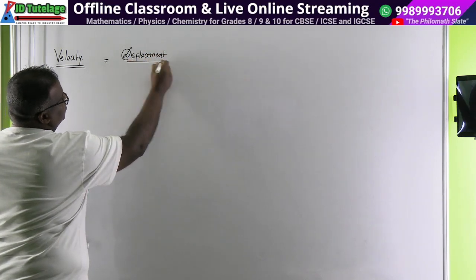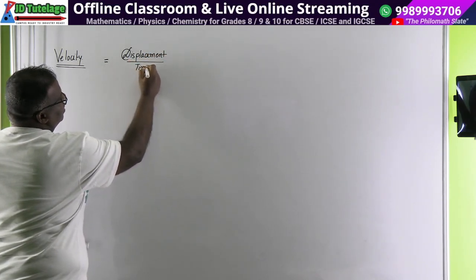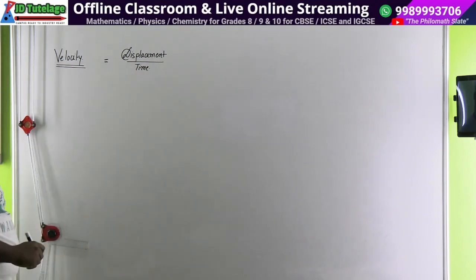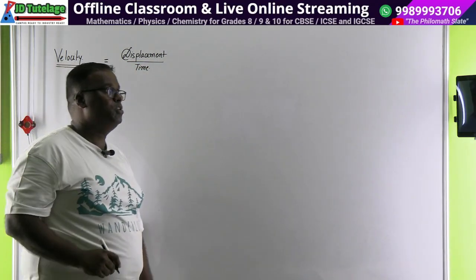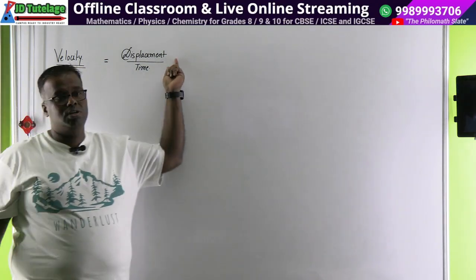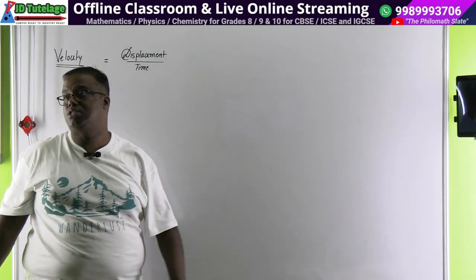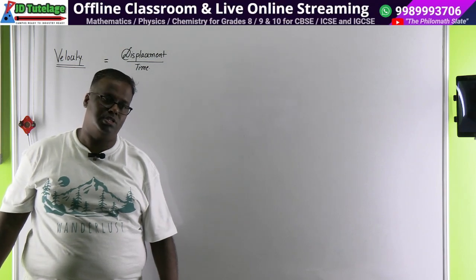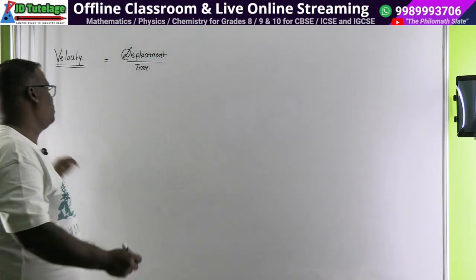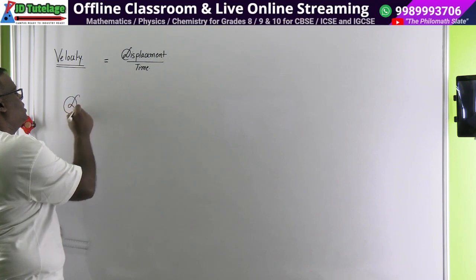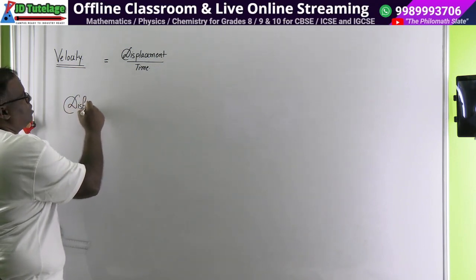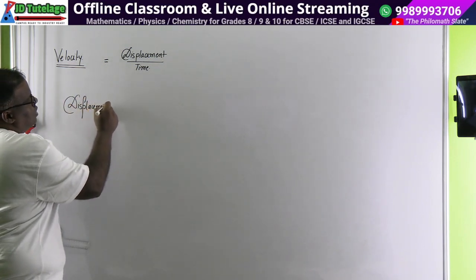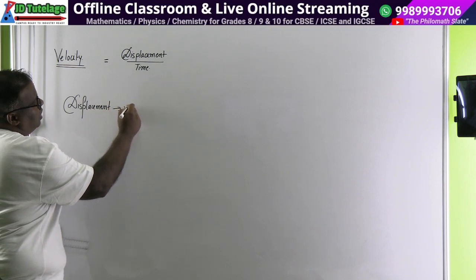Net displacement over time. And displacement was what? Displacement was a vector quantity, the shortest straight line distance between 2 points. Understood? Now let us go back to displacement. Now look, some interesting things will come up. Displacement was a vector quantity.